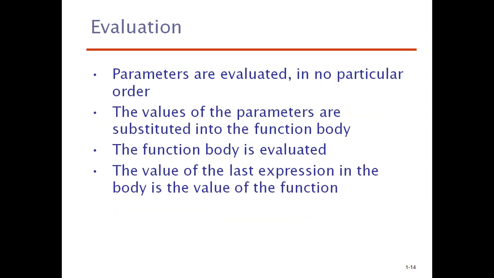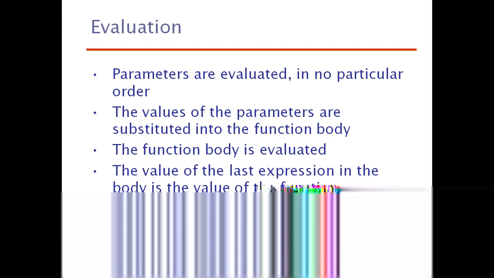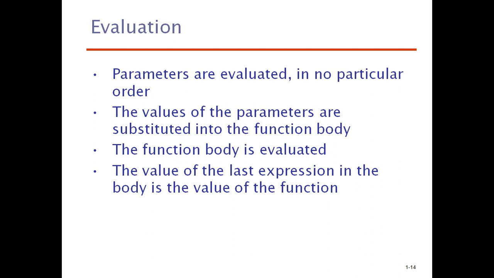So how does evaluation take place in the Scheme language? Parameters are evaluated in no particular order. There is no left to right order or right to left order in Scheme. The values of the parameters are substituted into the function body. The function body is evaluated. The value of the last expression in the body is the value of the function. So it is quite simple.